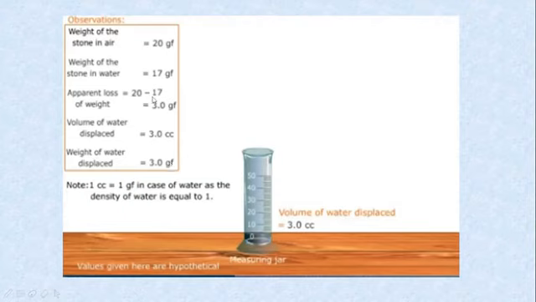So this was the apparent weight of the body when it was immersed in the liquid, and then this is same as the weight of the liquid displaced, and apparent weight is equal to the buoyant force. Apparent weight of the body is equal to buoyant force.